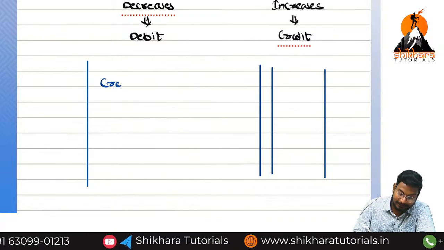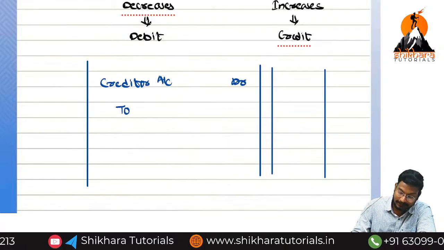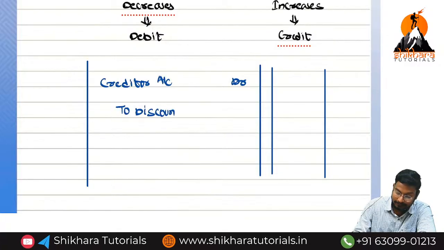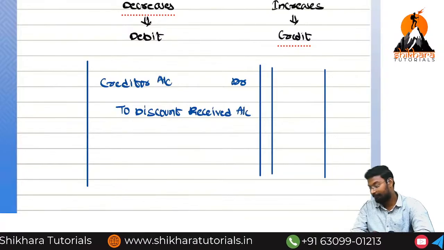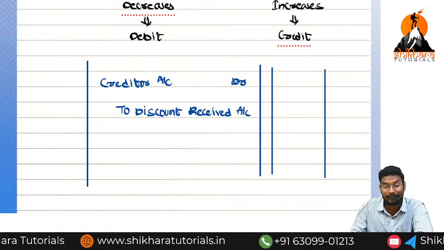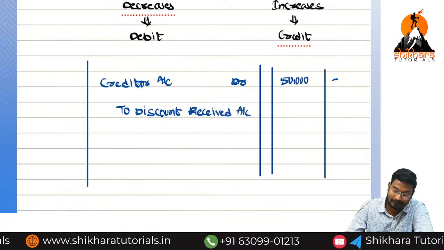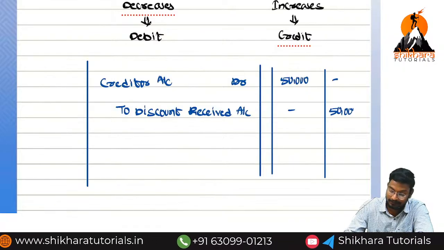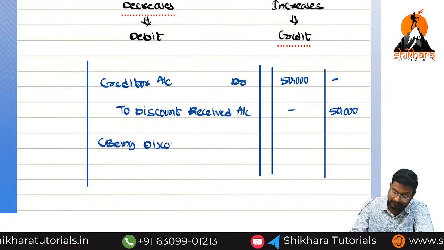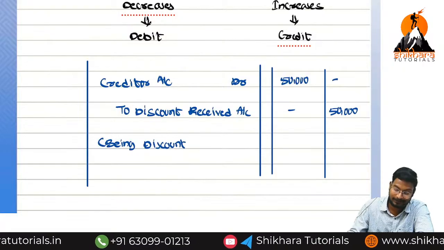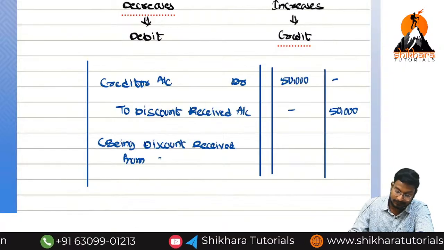So what is the entry? Creditor account debited to discount received account. Even though that is a wrong thing, he will say with confidence that it is a great thing. So what is the amount? 50,000 and 50,000. So what is the narration? Being discount received from creditor.